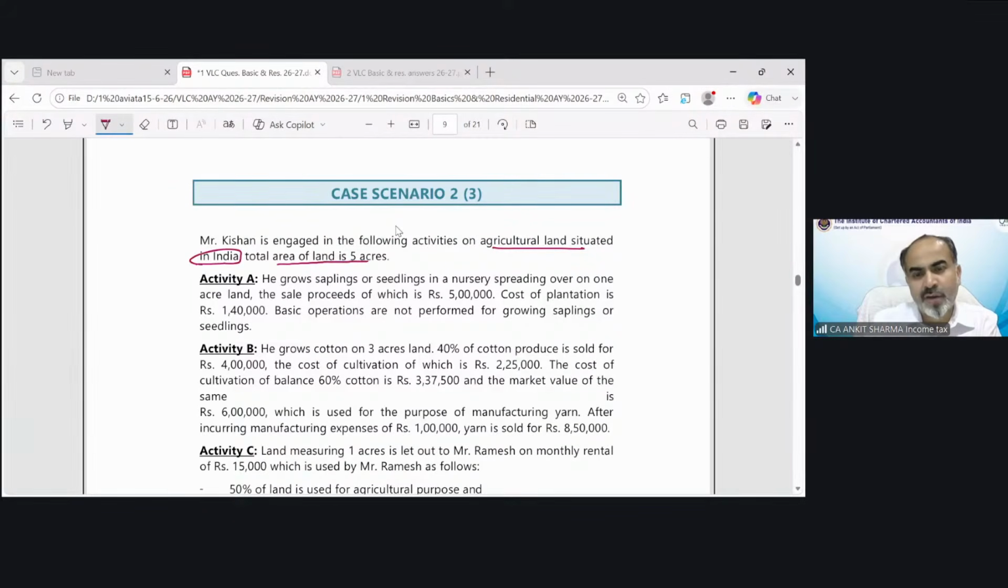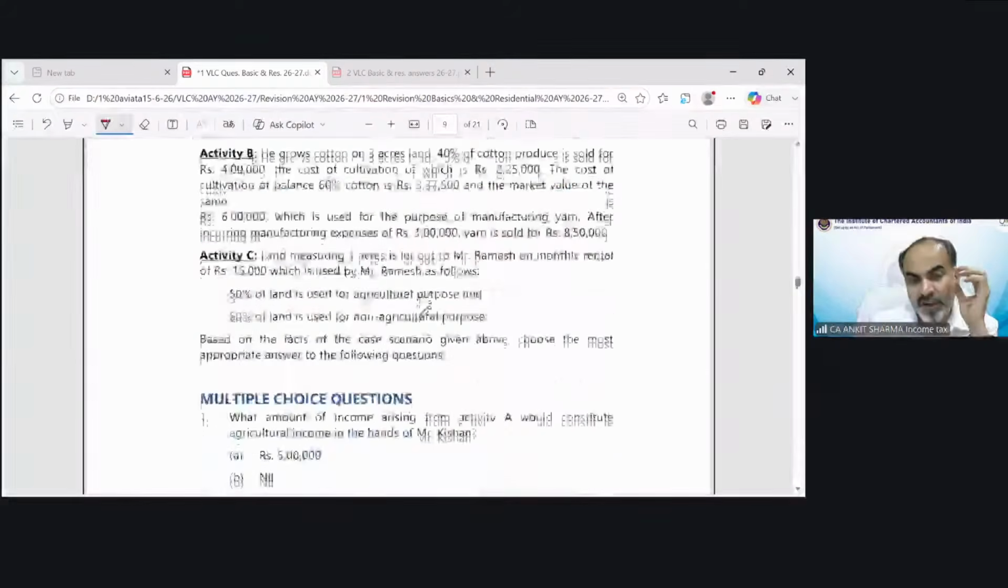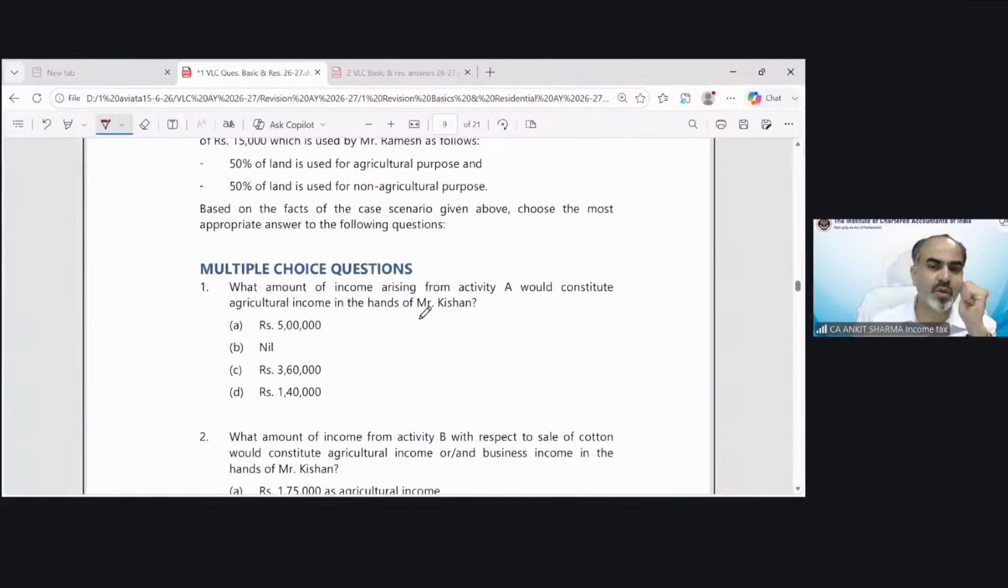Total area of land is 5 acres. Now, in this question, you will see how the question requirement is important. You need to find out what is the requirement of the question. You will feel that other options are also correct, but when you find out the requirement of a particular MCQ, you will be able to find the correct choice.